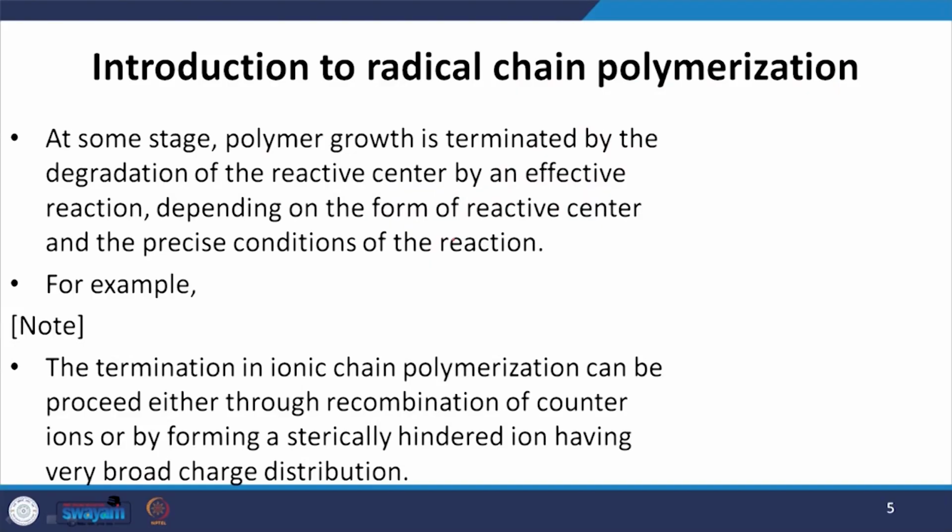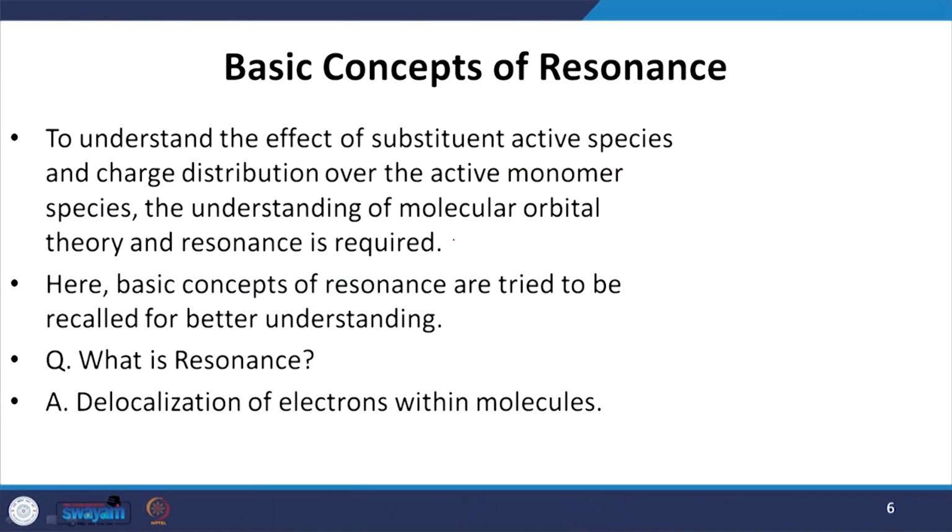Termination in ionic chain polymerization can proceed either through recombination of counter ions, as we discussed in the previous example, or by forming a sterically hindered ion having a very broad chain distribution. Now, to understand this effect of substituents on active species, and sometimes the charge distribution over the active monomer species, an understanding of molecular orbital theory or resonance is required. That is why the second point in this approach was the discussion about resonance.